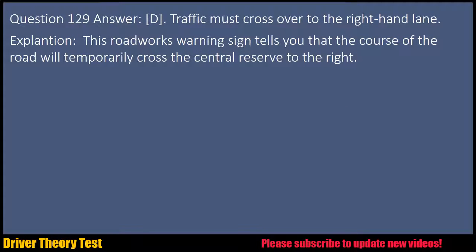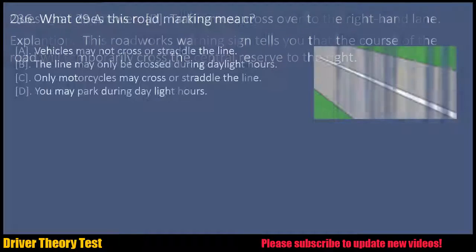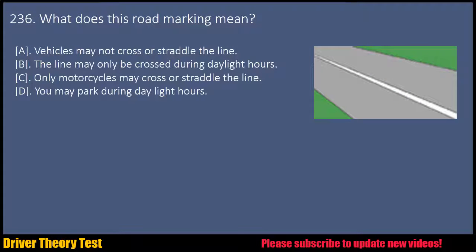Question 129. Answer: D. Traffic must cross over to the right-hand lane. Explanation: this roadworks warning sign tells you that the course of the road will temporarily cross the central reserve to the right. Question 236. What does this road marking mean?